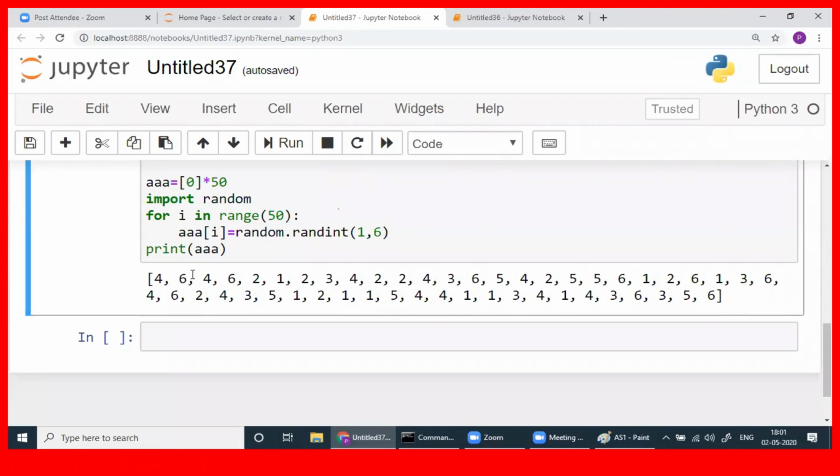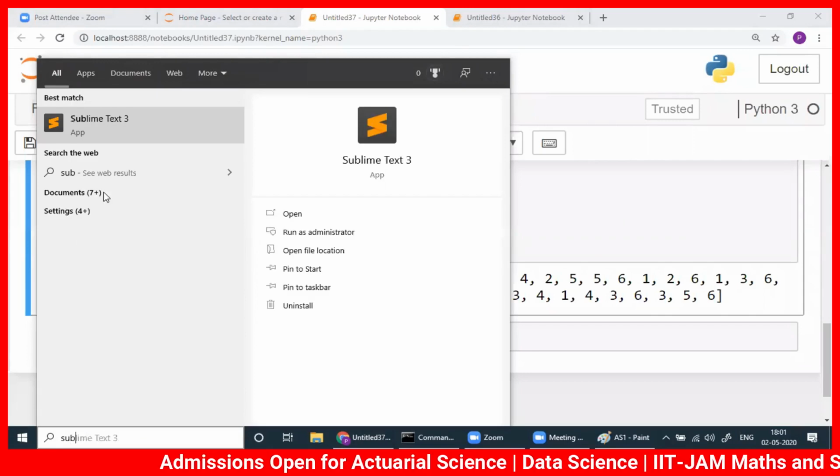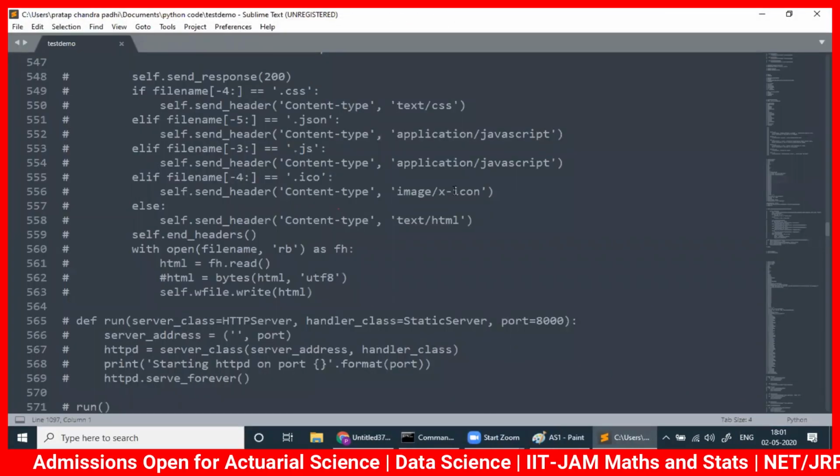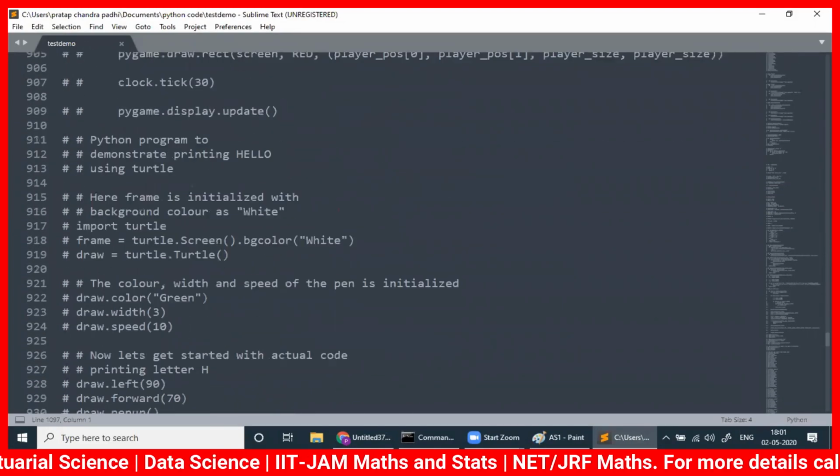Even if you don't have anything, forget about Jupyter Notebook. Even Sublime Text is very, very light. It doesn't take a lot of space. I can show you using Sublime Text. Also, you can do everything. But yeah, there is a difference between riding a bike and a car. I'll tell you the difference.